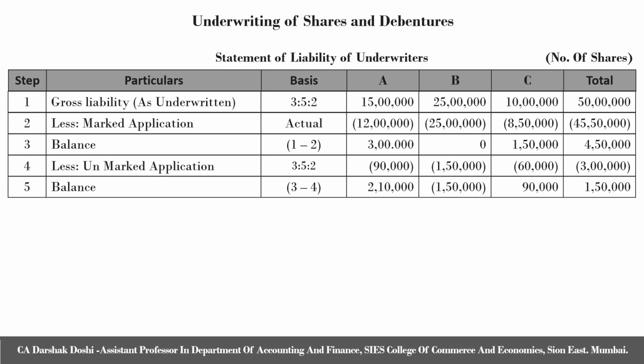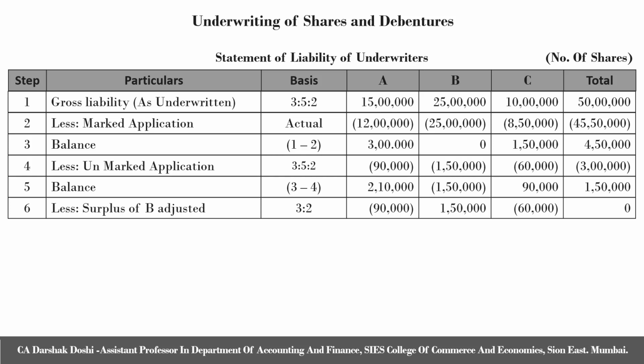can be 0. Hence, the surplus of B, negative 1,50,000, will be distributed amongst underwriters A and C in the ratio of gross liability. Here, the gross liability ratio is 3:5:2. If the ratio between A and C is to be calculated, we will use the method of chop off, that is, we will remove 5 from the ratio and it becomes 3:2.